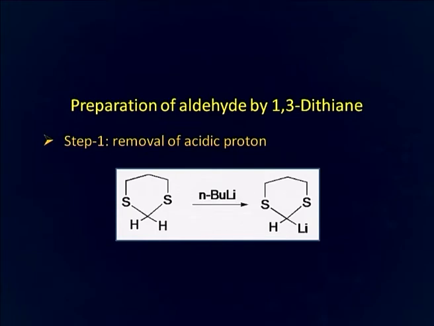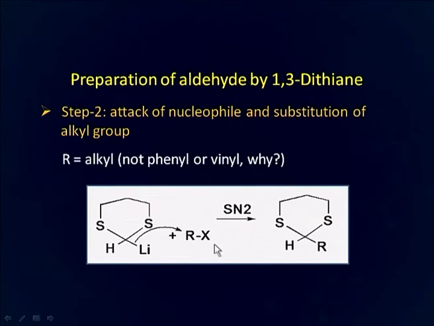Now, we will discuss the preparation of aldehyde starting from 1,3-dithiane. Step 1 of the reaction is the formation of the lithium salt of dithiane, which we can prepare by the reaction of dithiane with normal butyl lithium, and one of the hydrogens you can see here has been replaced by lithium. In the second step, attack of the nucleophile takes place and substitution of the alkyl group is done over here. You can see this is alkyl halide, and the alkyl group is substituted for this lithium, and there is formation of this alkyl substituted dithiane.